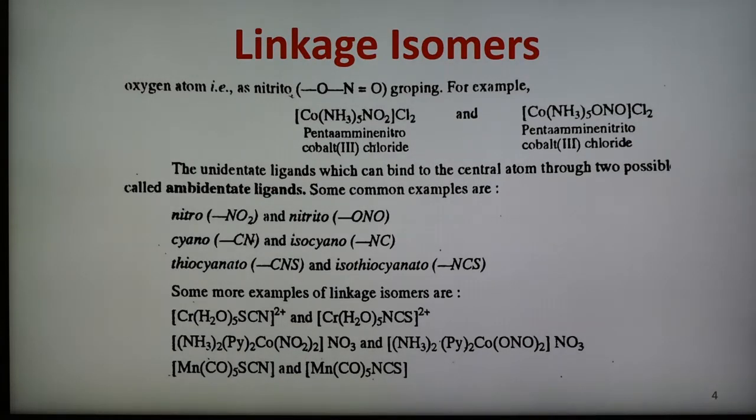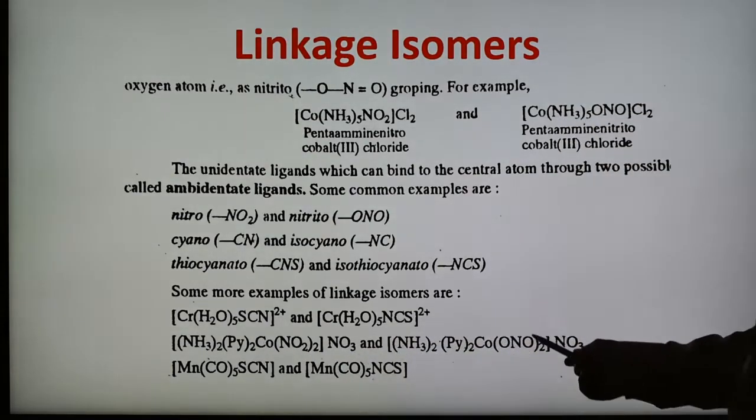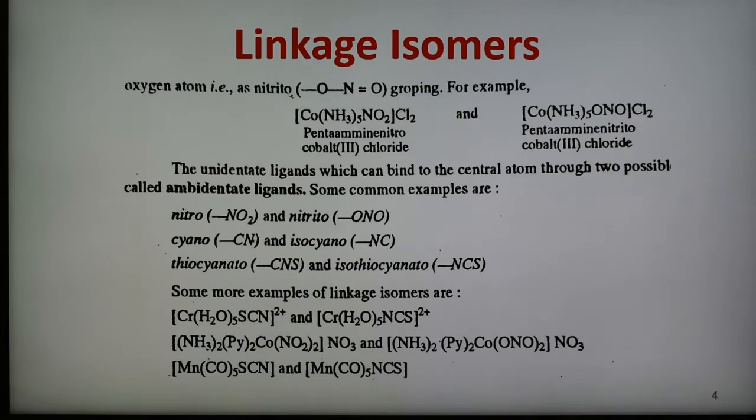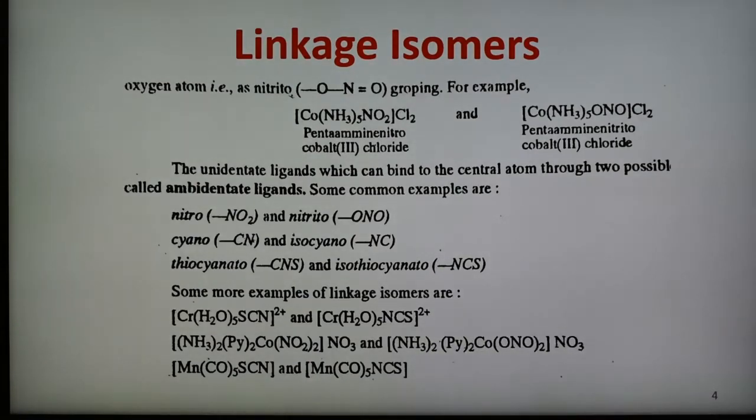Some more examples are given here. These two examples are two isomers, and all these are examples of linkage isomers. So this is one we have seen, and this is the second, and these are more examples of linkage isomers. So when the complexes differ depending upon the linkage of the ligand, the isomers are called linkage isomers.